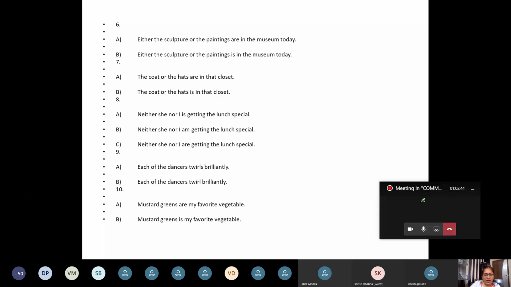Neither she nor I is getting the lunch. Neither she nor I am getting the lunch. Now what? It's always a singular verb with either and neither.